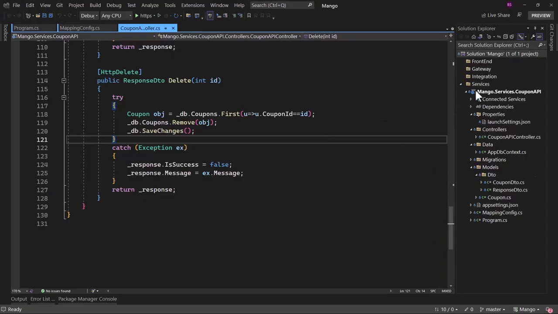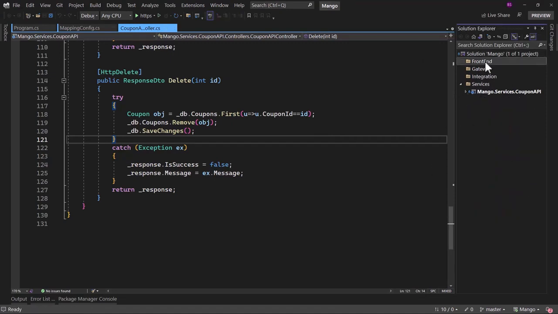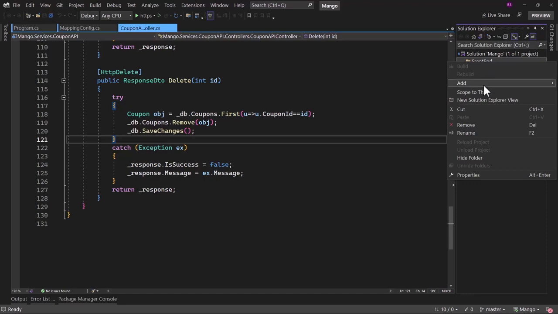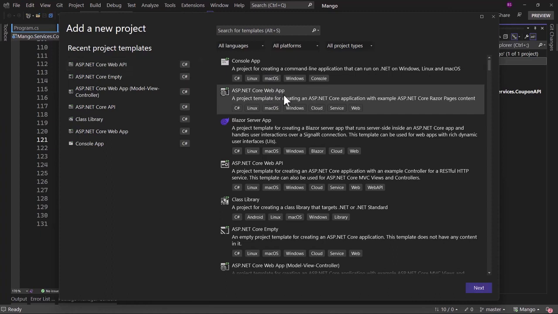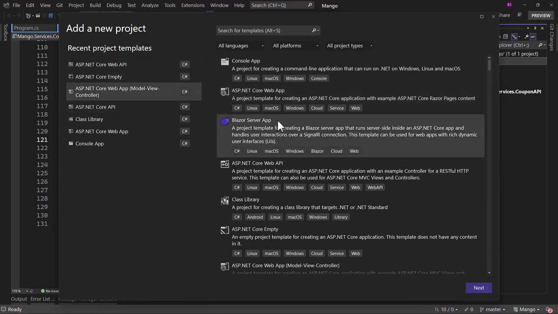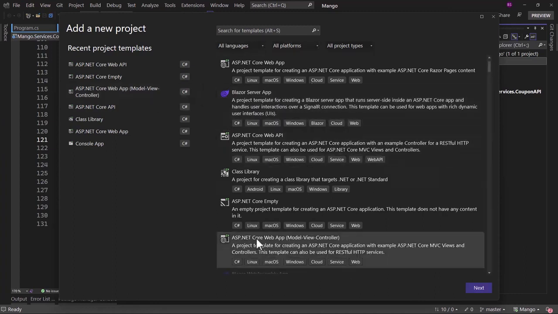Now we want to work on a front-end application that will be consuming the coupon API. We have created a folder for that. If you right-click, add a new project in there, that will be the web project. When we are working with the front-end project to consume our API, we can go with Razor project or an MVC project or even Blazor project. For this course, I will be using ASP.NET Core Web App with Model, View and Controller.